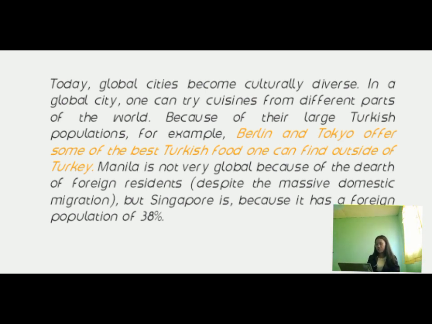Despite the massive domestic migration, Manila we cannot really call global, because many people leave for other international places, for example, migrating to Canada, since the salary is much higher there. But Singapore we can call global because it has a foreign population of 38%. So that's all, and I hope you learned something.